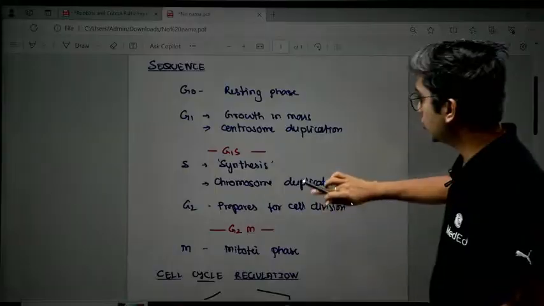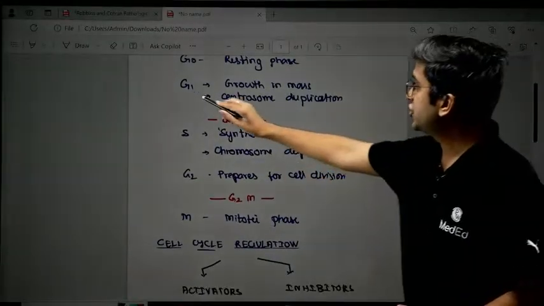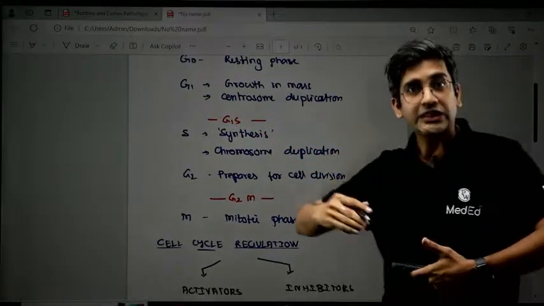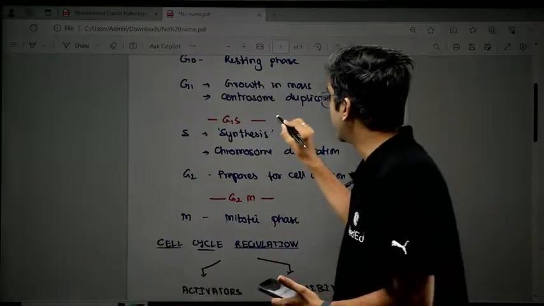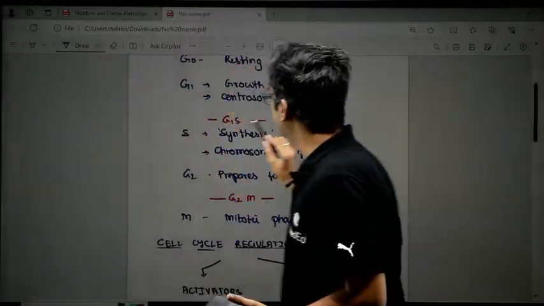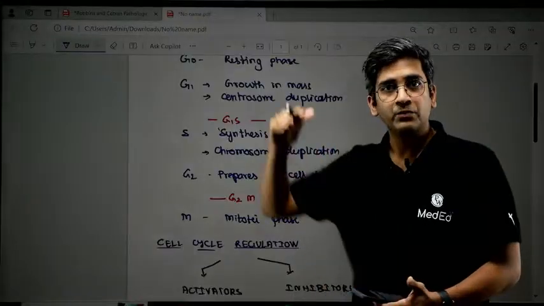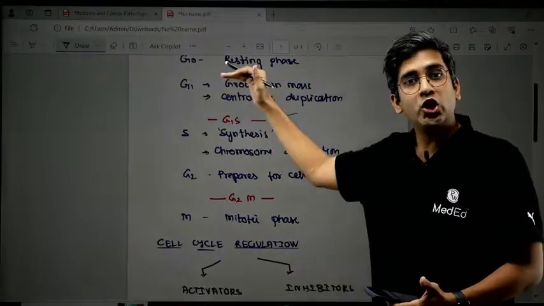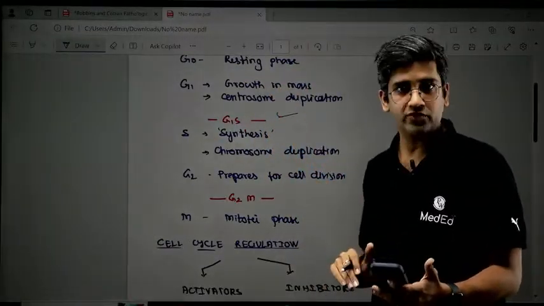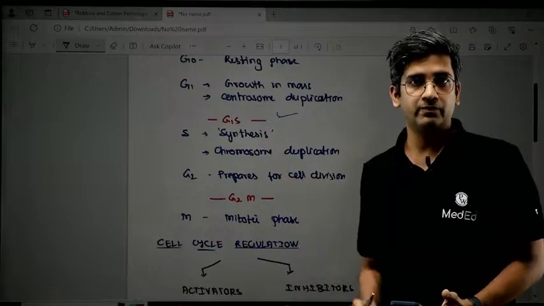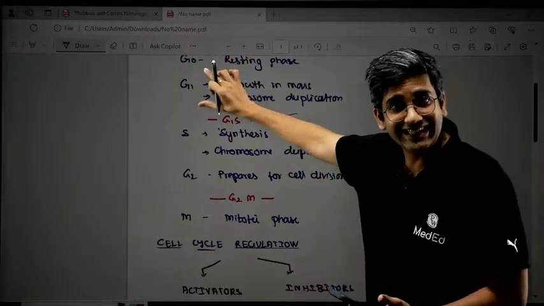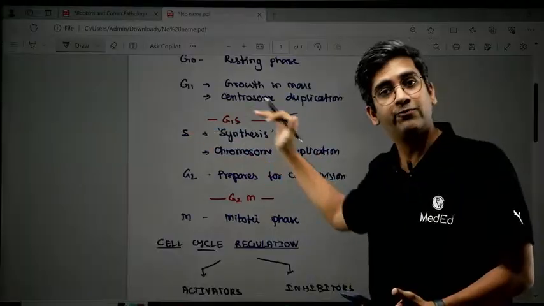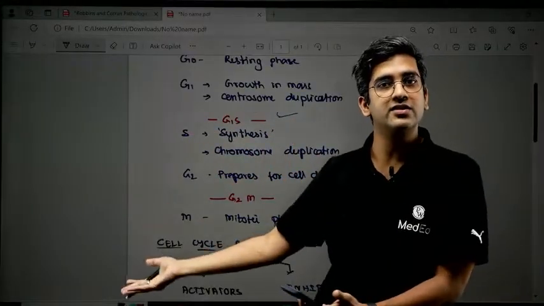Perfect. Now here, go to it. I wanted to create a note. G1 stands for growth in mass. The cell grows and also duplicates its centrosomes. Then I have something called a checkpoint. I'll come back to this. What do I mean by this? Because I have just put a gap here. When I have a cell cycle, it's not just the phases, the checkpoints are also important, right? I have G1S, which is a checkpoint. If possible, use a different color, because it's a break here. If possible, put a red color, because a break is always negative, right?